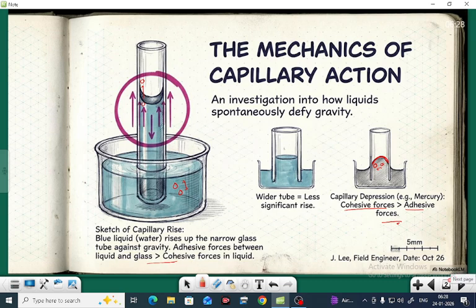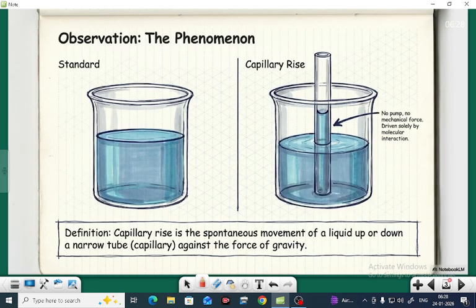If you go to the second phase, what you get is the phenomenon of standard capillary rise. Capillary rise is the spontaneous movement of a liquid up or down a narrow tube against the force of gravity. No pump, no mechanical force, driven solely by molecular interaction. In capillary rise, the water rises up to a certain height. You can see this is in the form of a meniscus and it is concave in shape. The reason is that the adhesive force is greater than the cohesive forces.